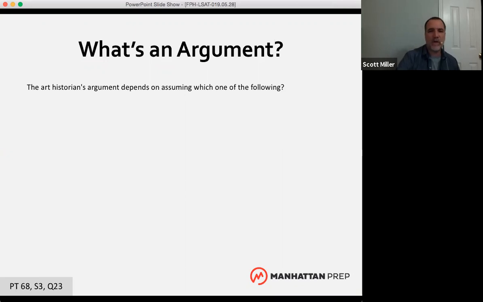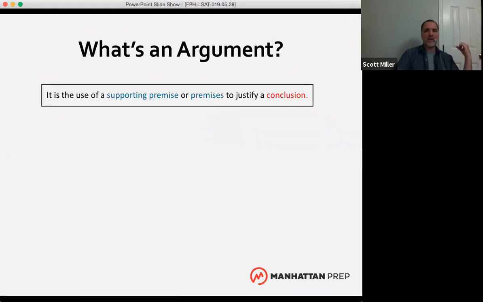And so one of the things we talked about in that free prep hour and some other free prep hours that we've done is the idea of an argument. It's all over the LSAT, all over logical reasoning. So the definition of an argument is the use of a supporting premise or premises to justify a conclusion.